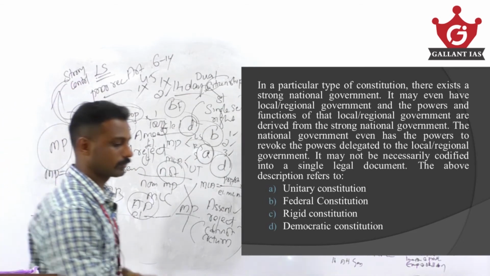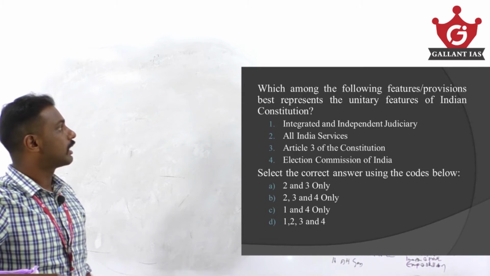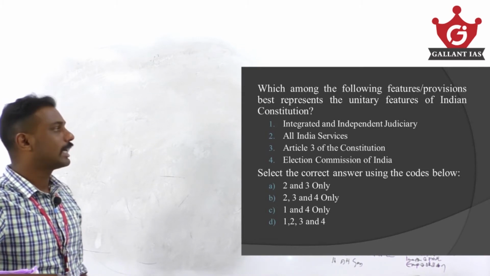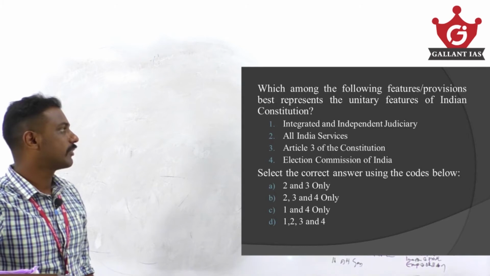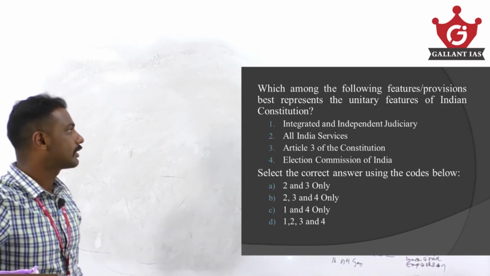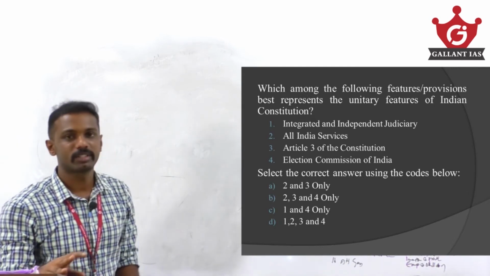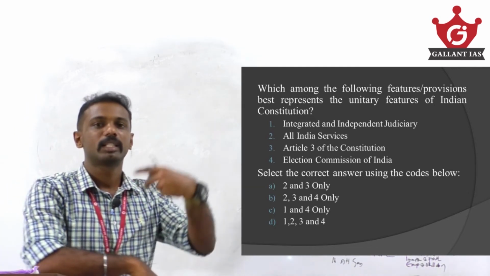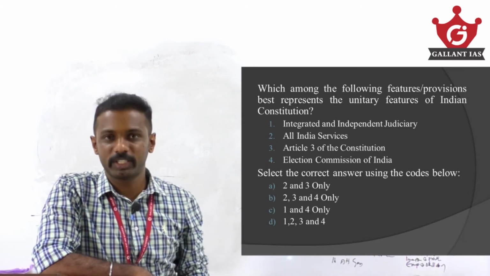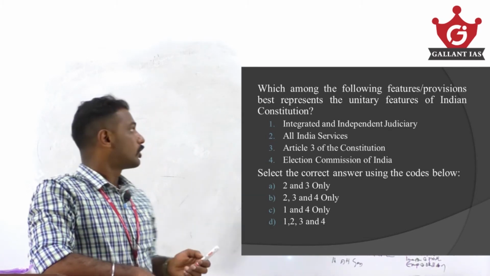Clear? Which among the following features or provisions best represents the unitary features of the Indian constitution? Integrated and independent judiciary, all India services, Article 3 of the Constitution, Election Commission of India. Select the correct answer. So which among these represents the unitary features? Unitary features means the parliament or the central government has more powers, more authority. That is what is meant by unitary features, showing a centralizing tendency.